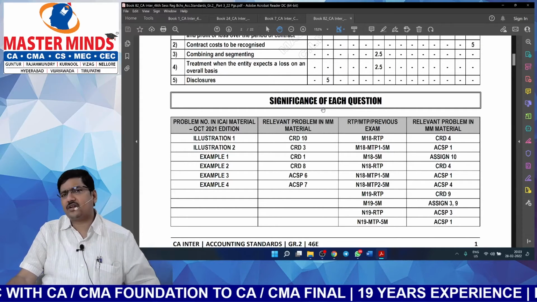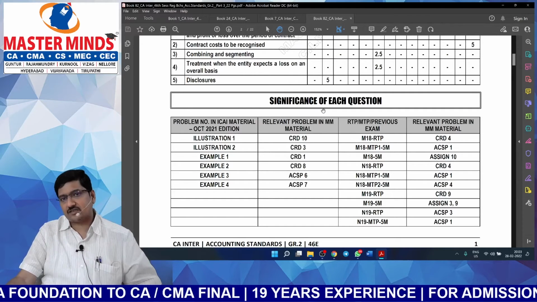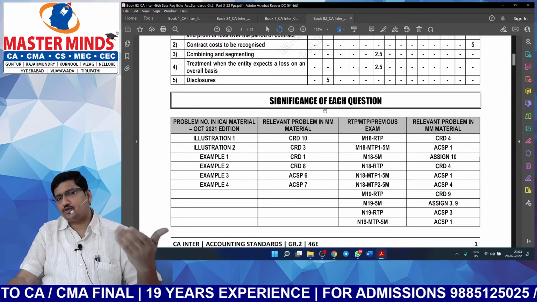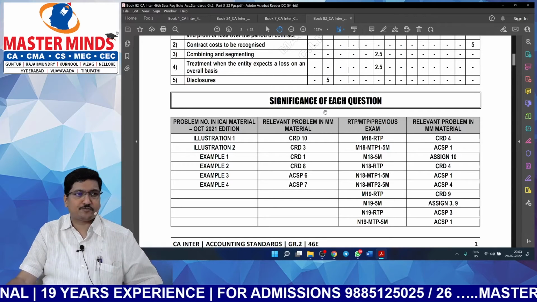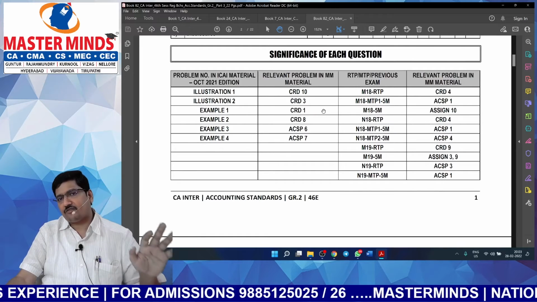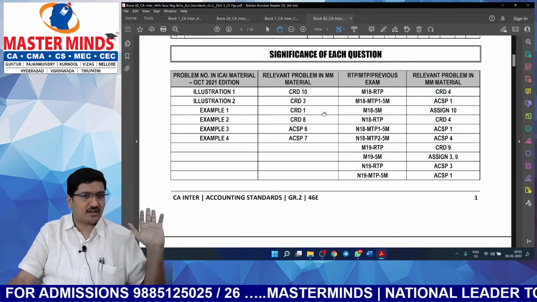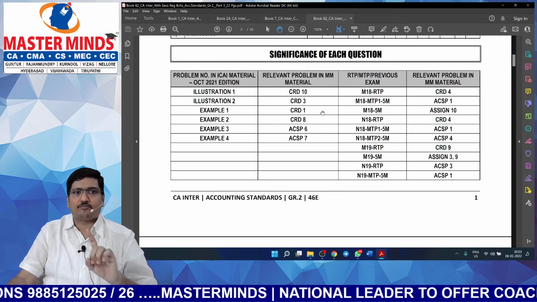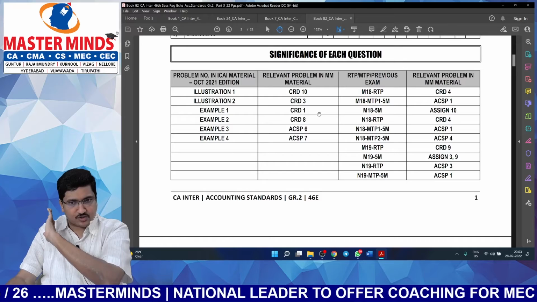How many marks are being given in public exam from accounting standards? So it's 30 marks. So first question is 20, it's mandatory, and another 2 bits are being asked for around 10 marks. So 30 to 35 marks is the weightage, and you will stand to know that out of this 30 to 35 marks, every problem is directly being given from study material. Every problem. They are not giving even a single problem from outside sources. That's why we have compiled everything from all ICAI sources.